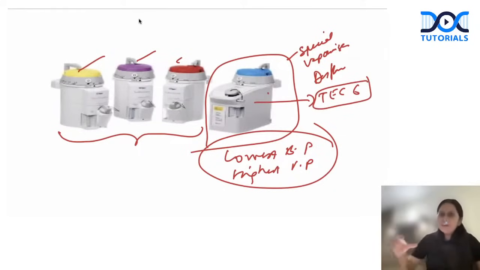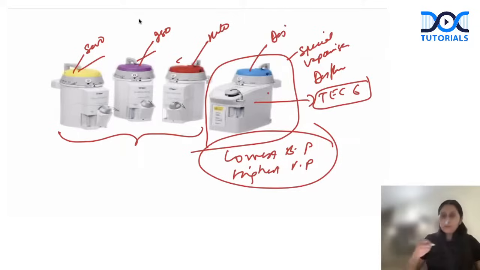But we cannot mix one agent in another agent's vaporizer. So we have a color coding. Yellow is for sevoflurane, purple is for isoflurane, and red is for halothane. And even desflurane has been given a blue color code, right? So color coding is also important. So remember this, okay?